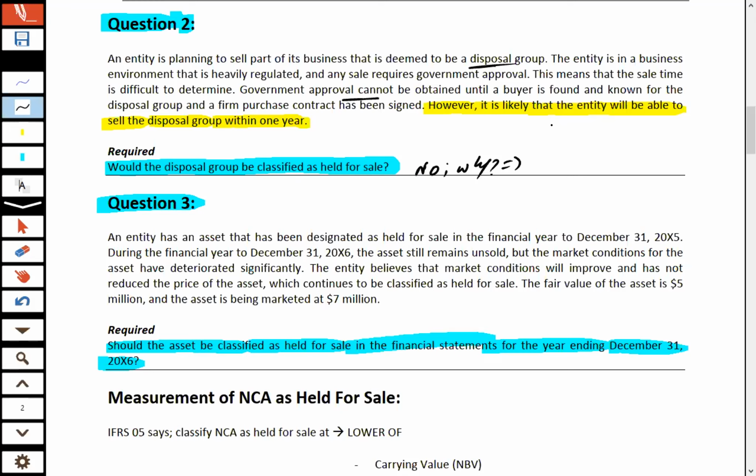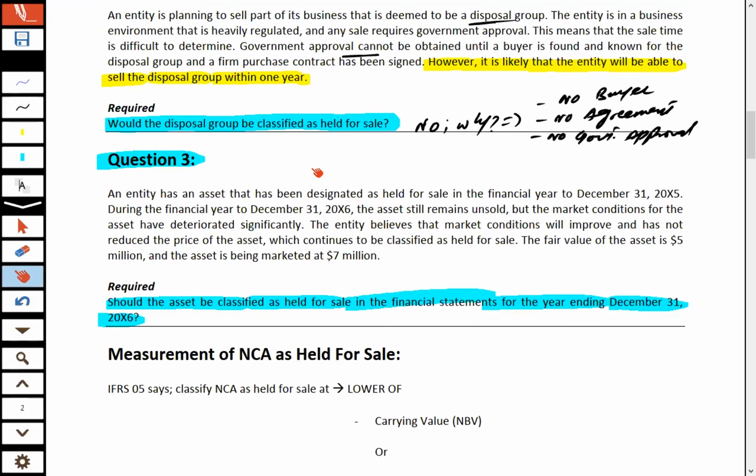Why can we not classify this asset as held for sale? There are multiple answers for this why. There is no buyer yet in the question, no agreement made between the seller and the buyer, and no government approval taken. So all the things are missing. In this scenario, we cannot classify this asset as held for sale.